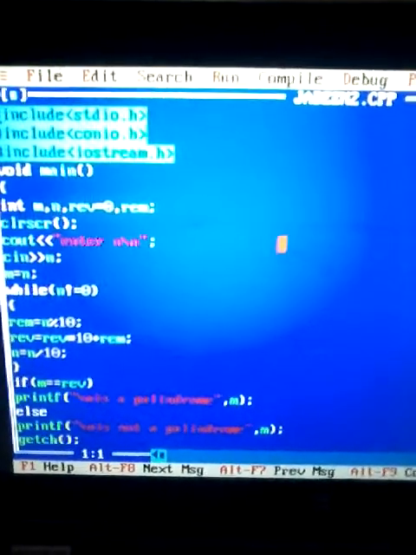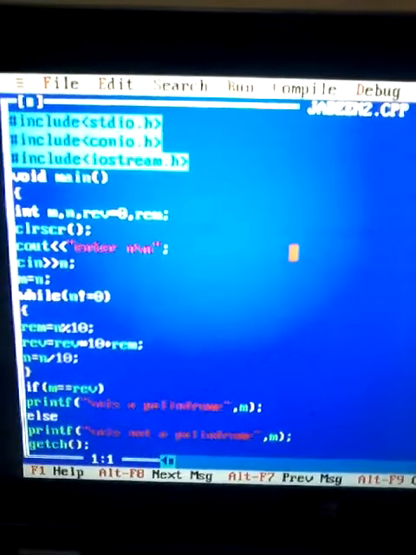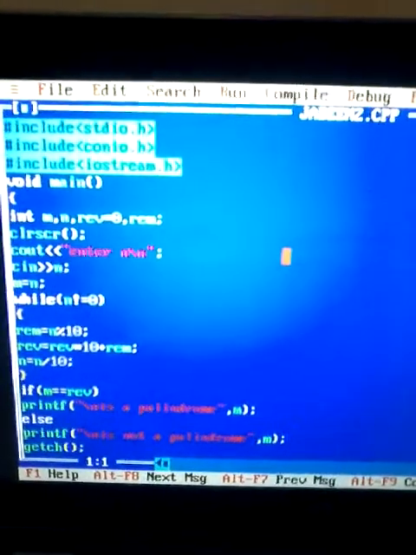Now using Jabin Programming Language 1, let us see another program.